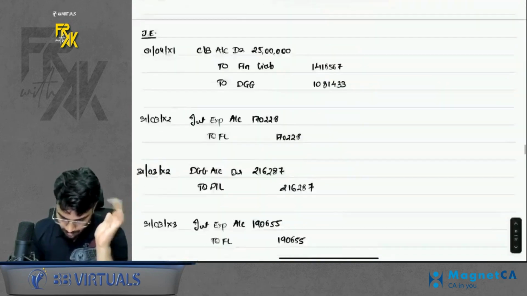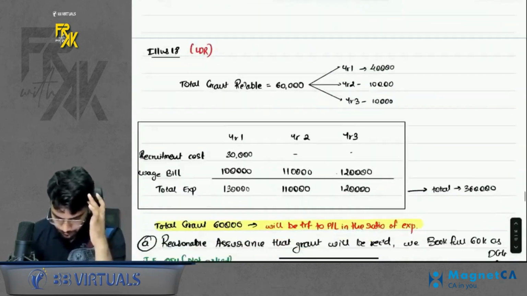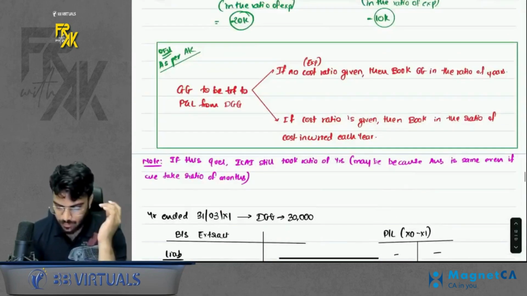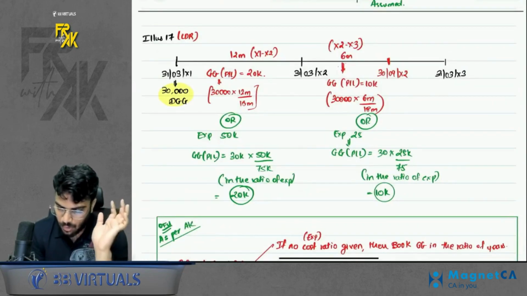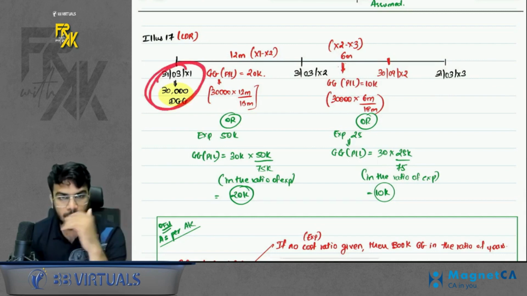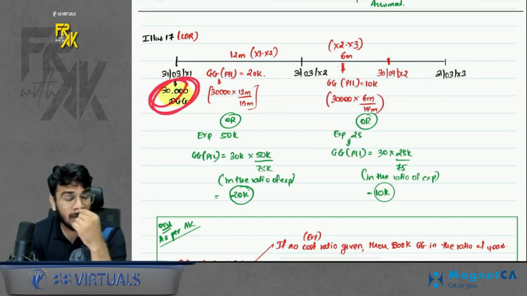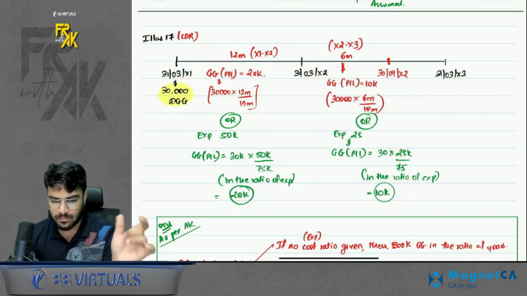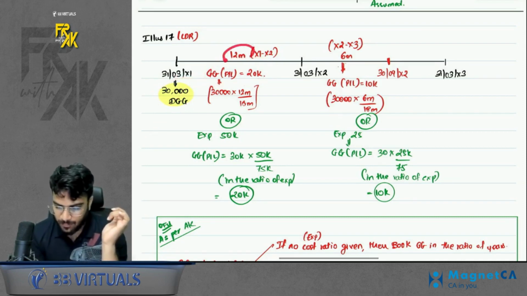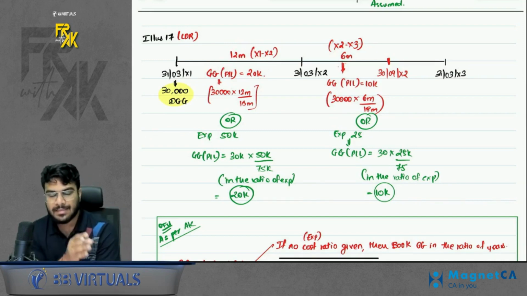In case you remember, wait, I will show you that part. Here it is. See, let's say you received the money on the last day of the previous year. But the grant is not to be booked on this day. You will start booking in profit and loss from the next year onwards. Either you can take the ratio of months: 12 months fall in the current year, 6 months fall in the next year.